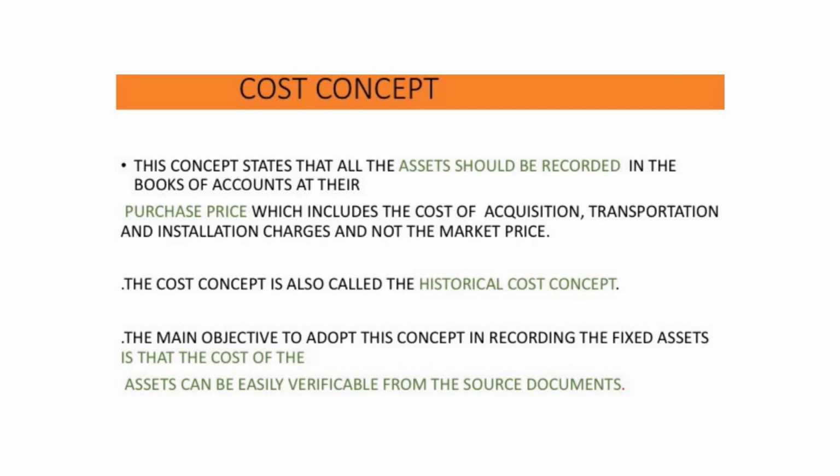Now, the cost concept states that all the assets should be recorded in the books of accounts at the purchase price, that means at the cost price. Cost price means जिस price पे आपने खरीदा है, that is the original purchase price. अब ये बहुत important चीज होती है, जो कोई भी asset आप purchase करते हैं, you must always include the cost of acquisition, the transportation and installation charges of that asset in the cost price.